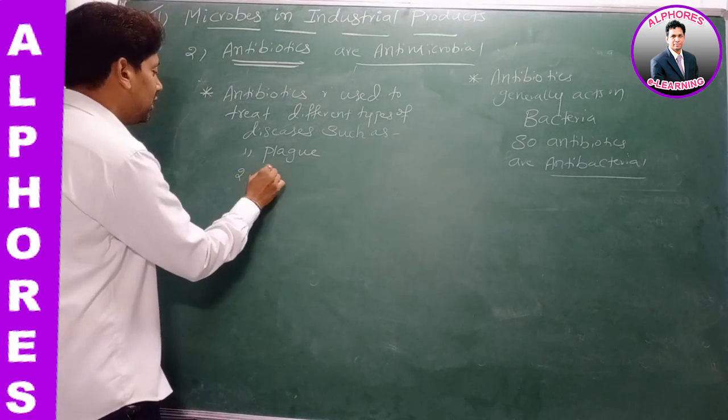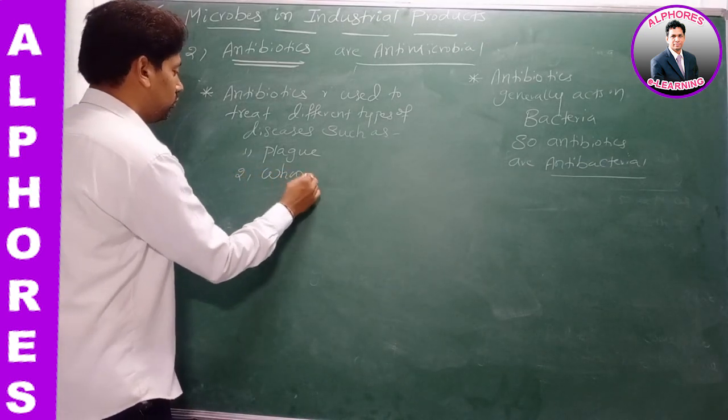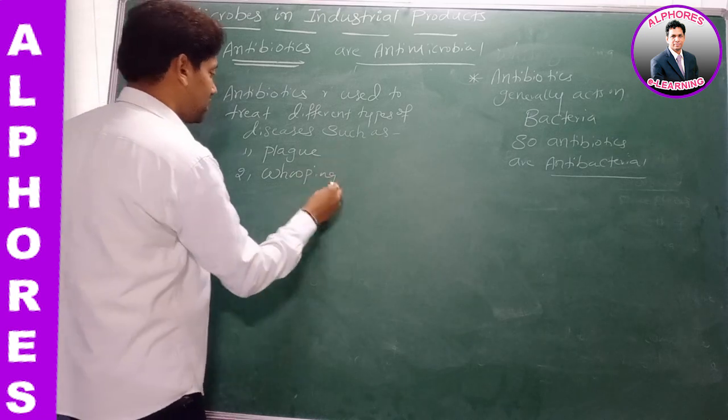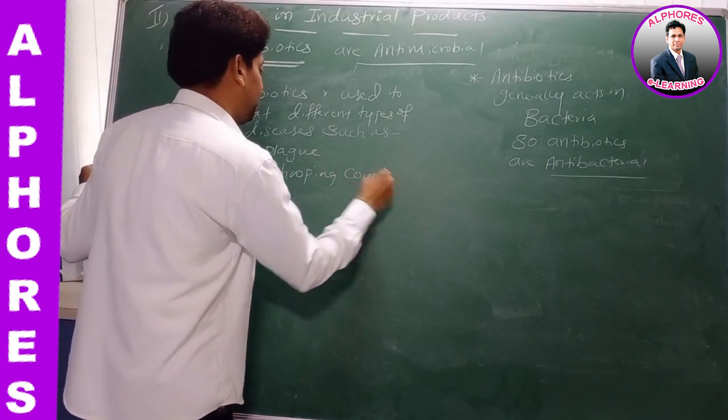Number 2, whooping cough. What is it? Whooping cough.